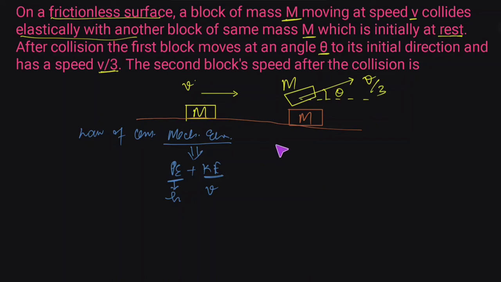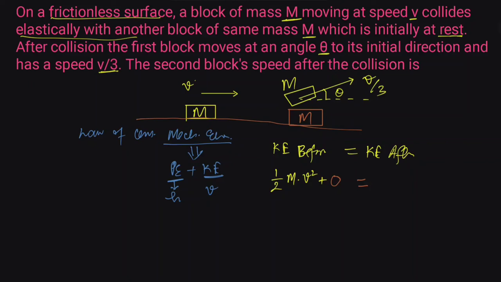So we will just write that the kinetic energy before collision will be equal to the kinetic energy after the collision. Before collision, this block is moving with a velocity of v. So the kinetic energy of the system will be half m v square, plus the kinetic energy of this stationary block, which will be 0, because the block before the collision was at rest.